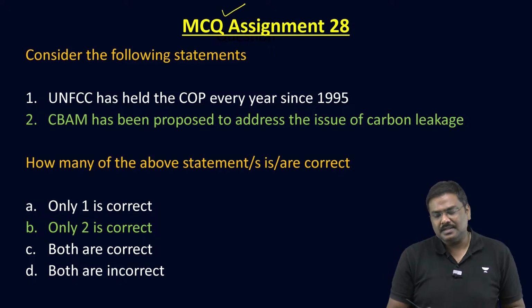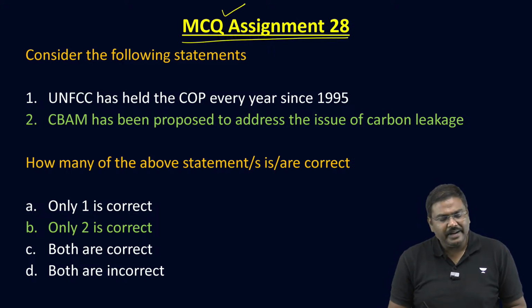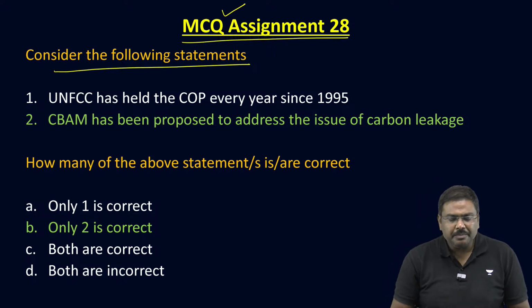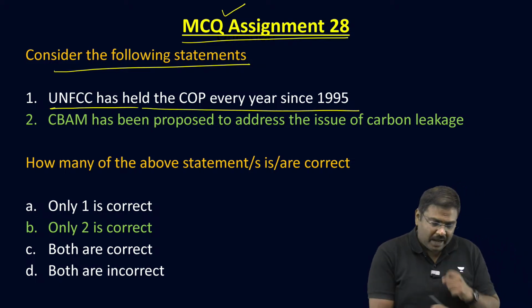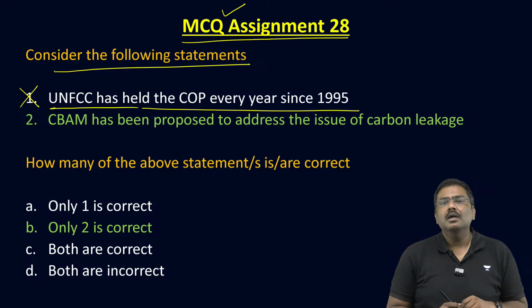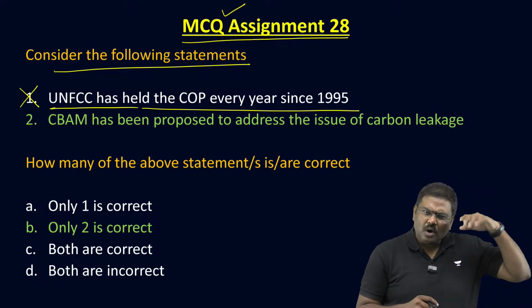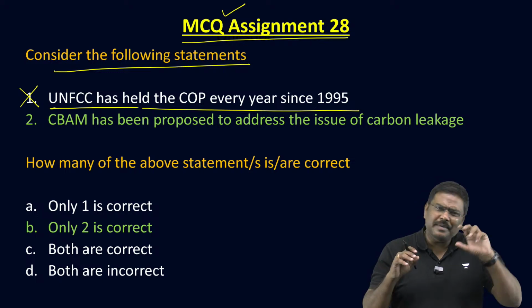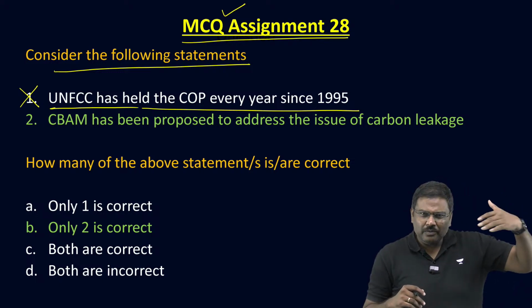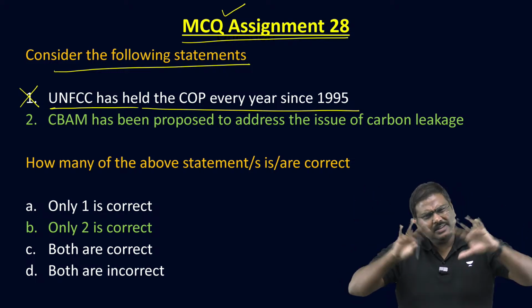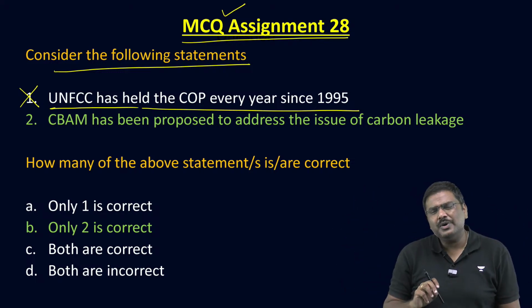Now what are the key answers? MCQ assignment number 28. Consider the following statements. UNFCCC has held the COP every year since 1995. Absolutely wrong. Why? The UNFCCC Conference of Parties has not been held every year from 1995. If you do the simple CSAT, 1995 to 2024 is 30 years. So 30 rounds should have happened.